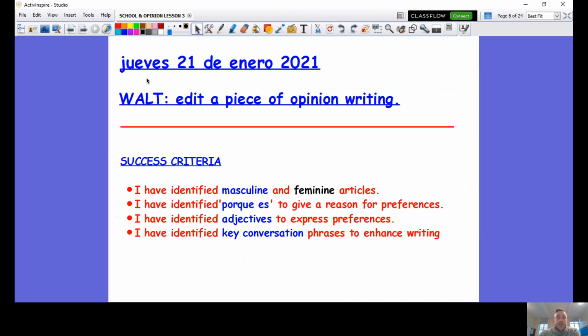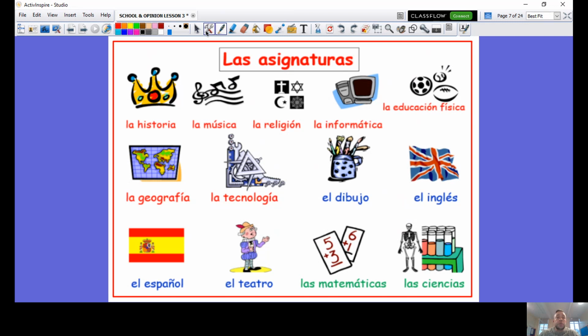Wonderful. Let's move on. So today you're going to edit a piece of opinion writing. You need to identify your typical masculine and feminine nouns, identify por qué es, that gives us reasons, identify adjectives to express preferences and identify key conversational language. Vamos a empezar con una revisión de las asignaturas.